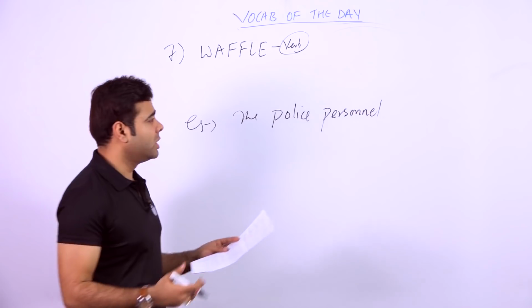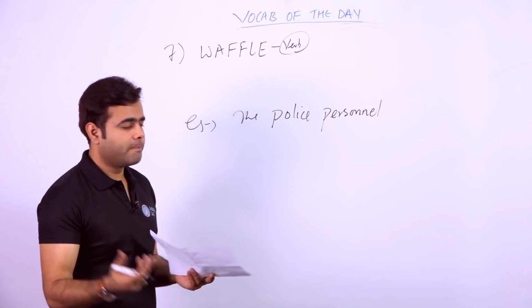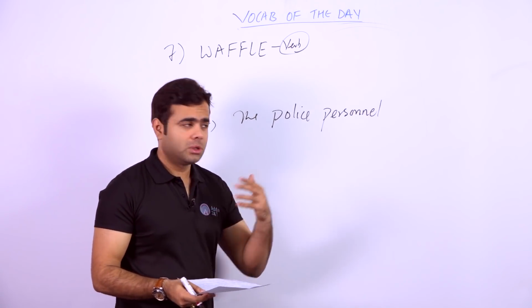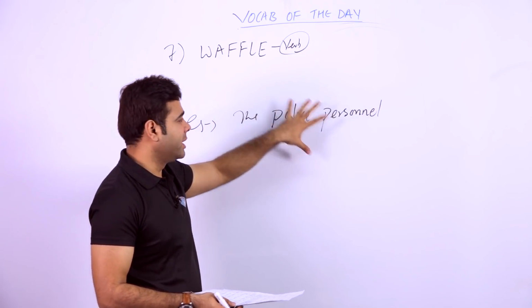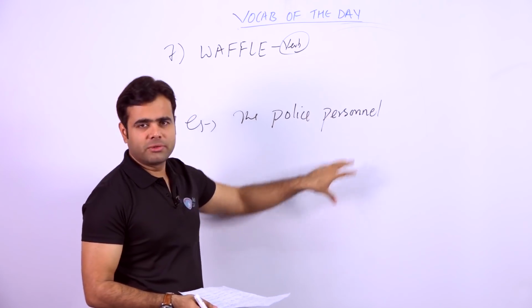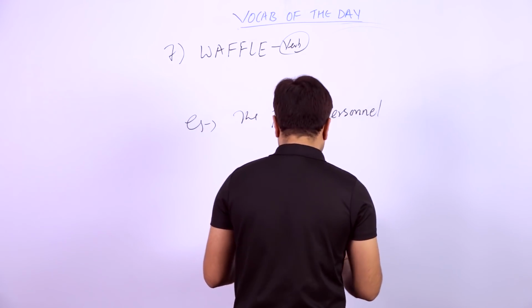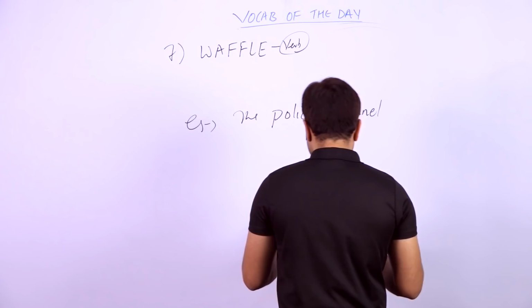Personnel is the workers who work under the guidance of any kind of department. It's the workers. Fine. The police personnel, not personal, it's personnel,